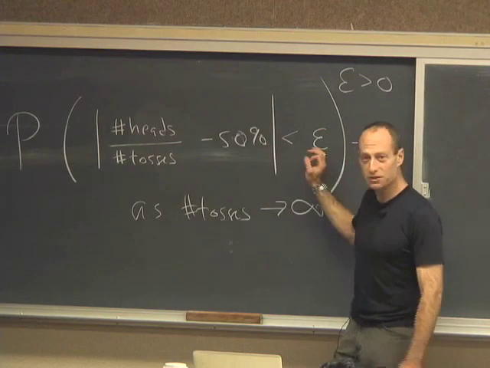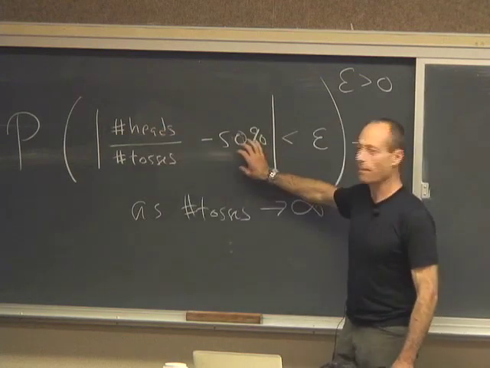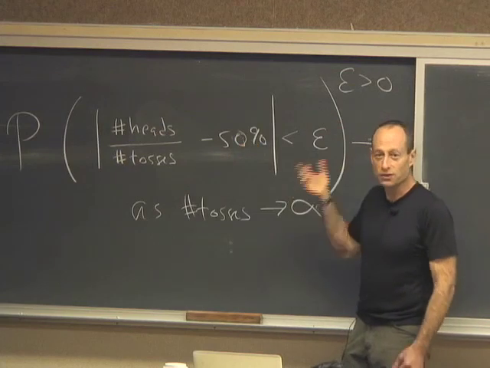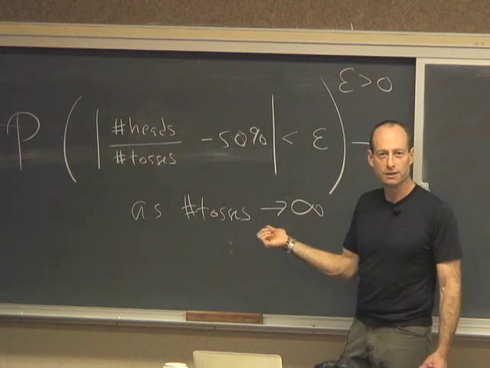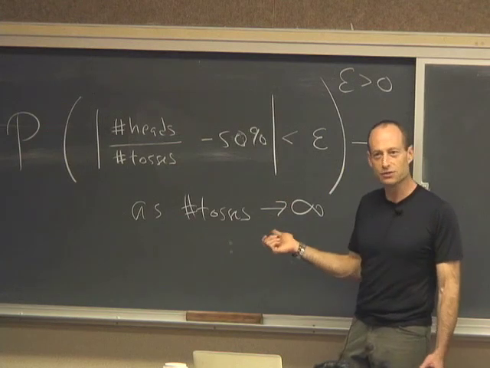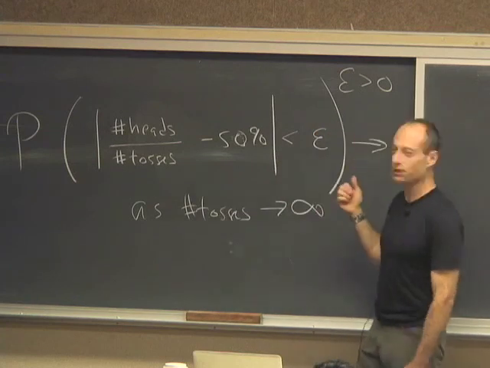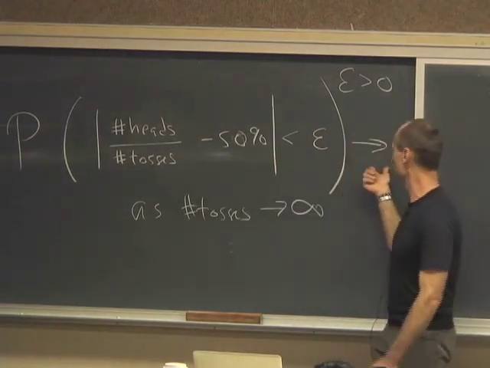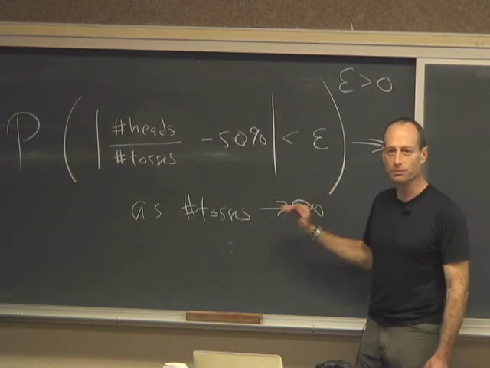It's still possible that the fraction of successes differs from the probability of success by more than epsilon. It can still happen that you toss a coin 1,000,000 times and you get heads 1,000,000 times. It's just very, very, very unlikely. So the chance that these things differ by very much gets really small the more trials you have. The chance that the difference is really small gets big the more trials you have. You have independent trials, same probability p of success in each trial.